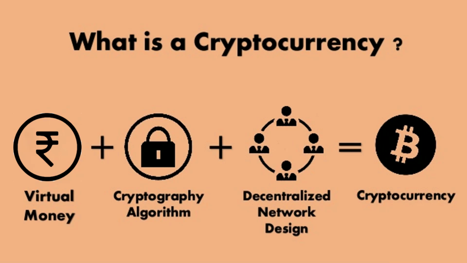In conclusion, cryptocurrency is a digital or virtual currency that operates independently of a central bank and uses cryptography for security. It offers several advantages over traditional currencies, including lower transaction fees, faster processing times, and greater security. However, it is also highly volatile and vulnerable to hacks and cyber attacks. Cryptocurrencies are stored in digital wallets and can be bought and sold on cryptocurrency exchanges.